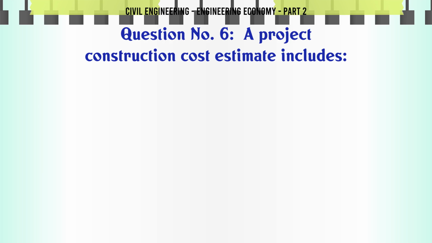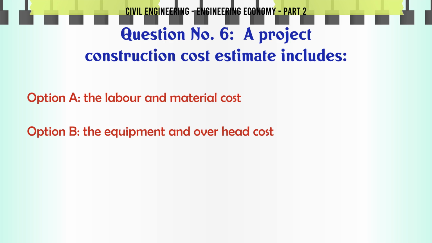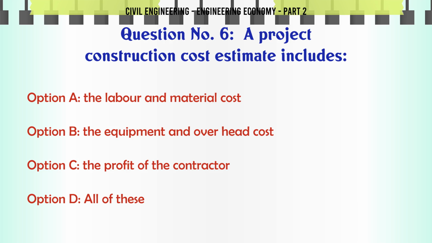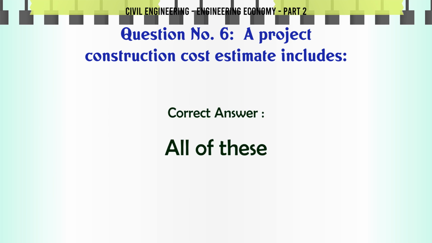A project construction cost estimate includes A. The labor and material cost. B. The equipment and overhead cost. C. The profit of the contractor. D. All of these. The correct answer is all of these.